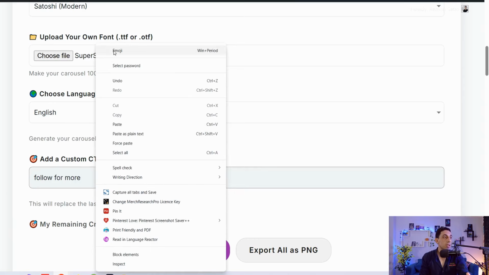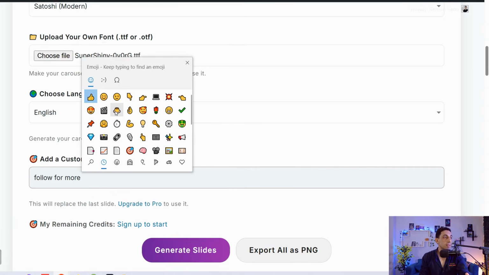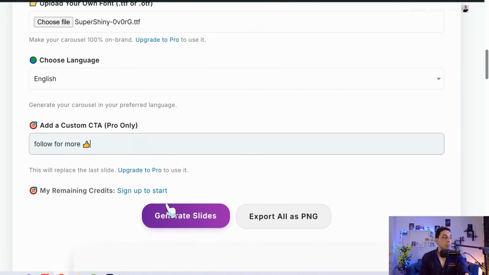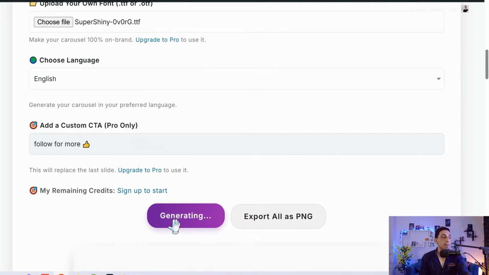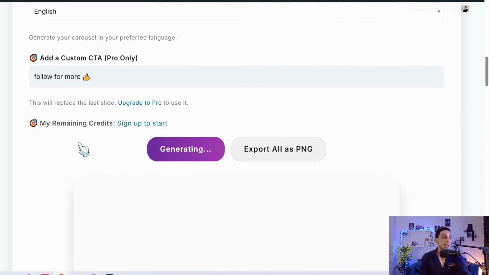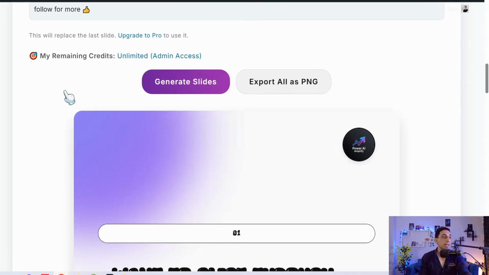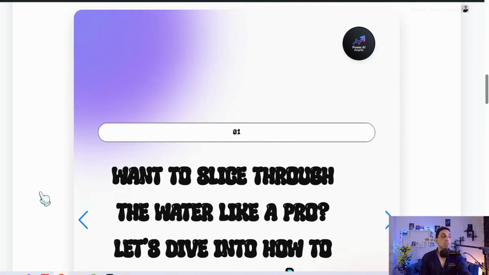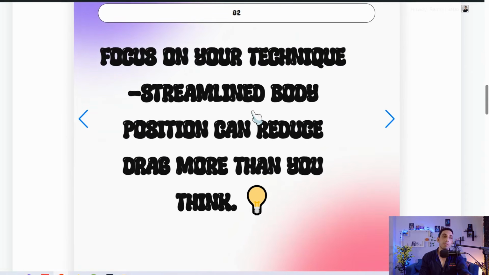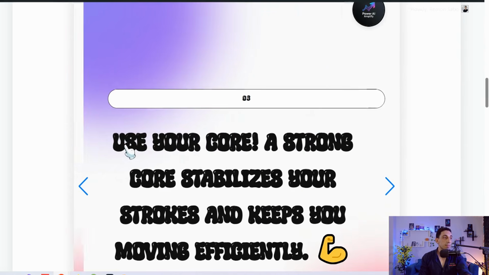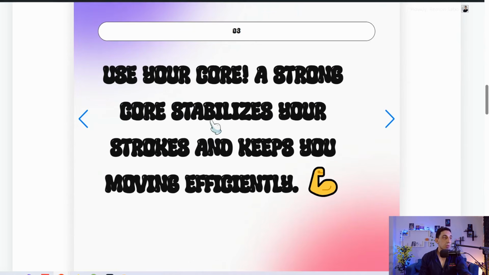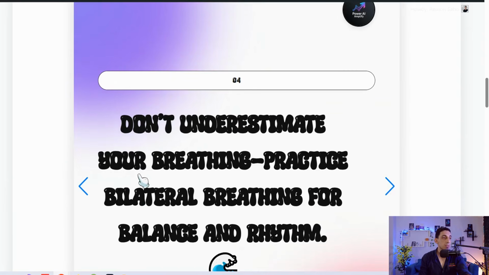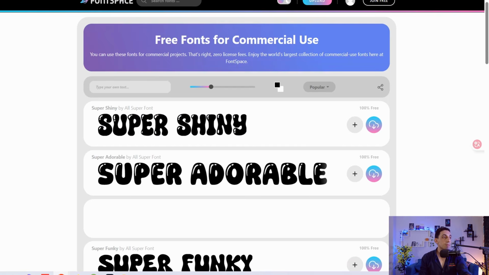And the emoji, I like to make it like this one, for example, quickly, and click over this button, generate your slides, and just in a matter of seconds here you can find your own slides pop up like magic, as you see, with your own chosen font, like this one, and so on and so forth, as you observe. Okay, this one as you want, with this super shiny font.